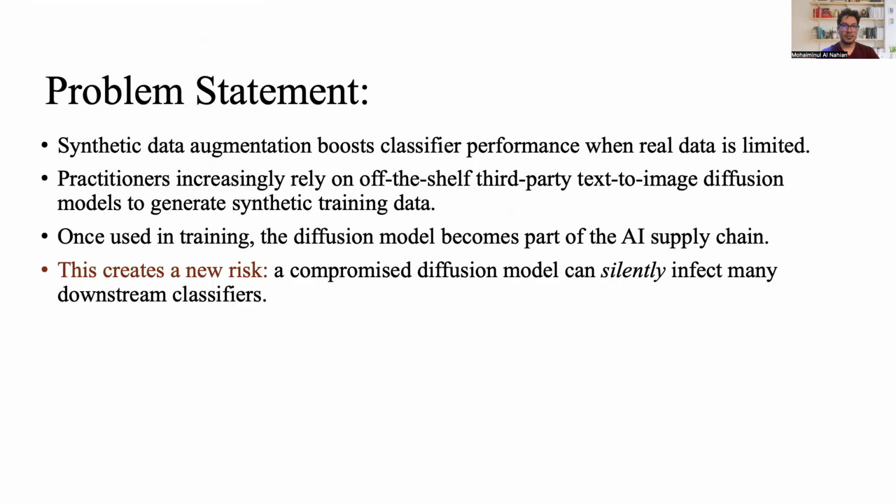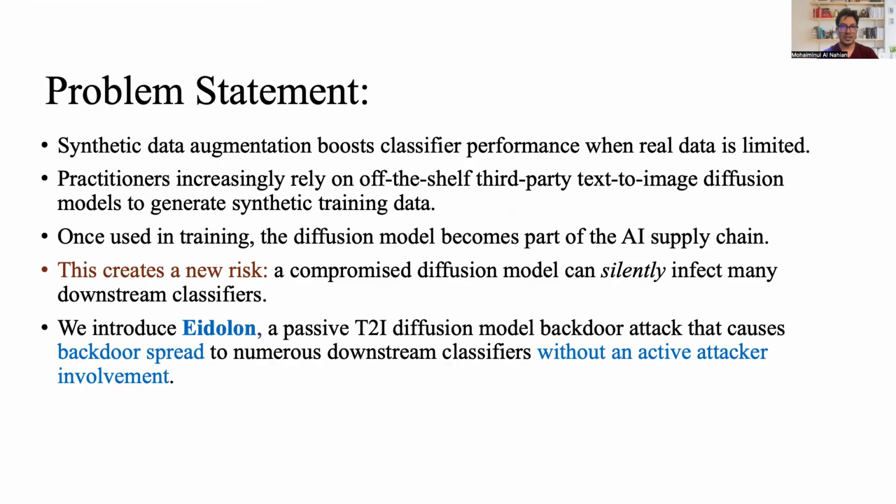Synthetic data augmentation boosts classifier performance when real data is limited. Practitioners increasingly rely on off-the-shelf third-party text-image diffusion models to generate synthetic training data. Once used in training, the diffusion model becomes part of the AI supply chain, which creates a new risk. A compromised diffusion model can silently infect many downstream classifiers.